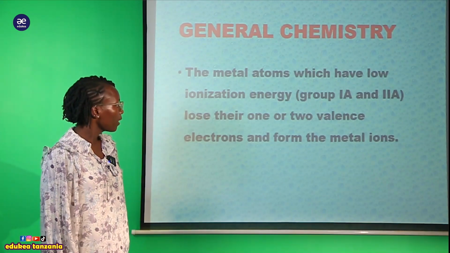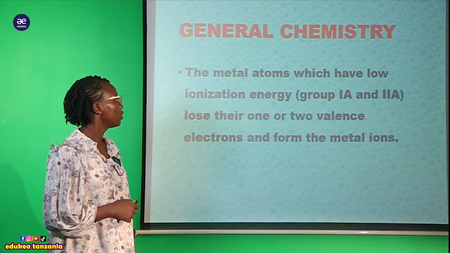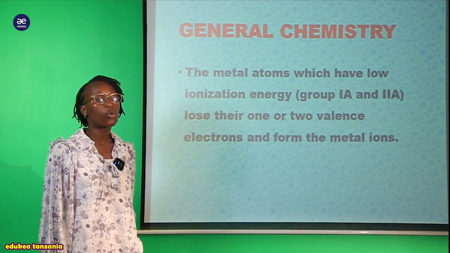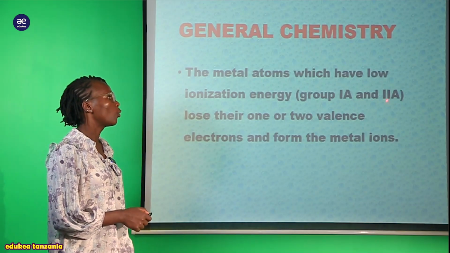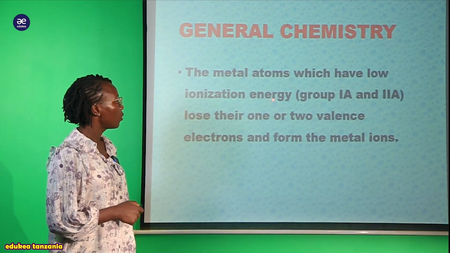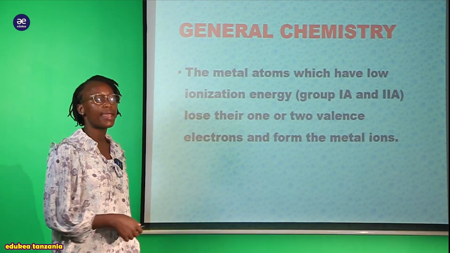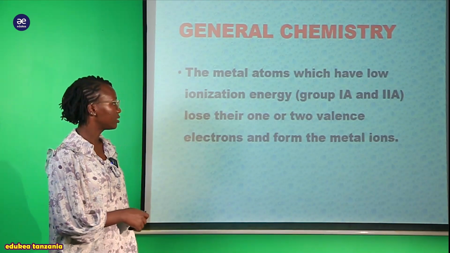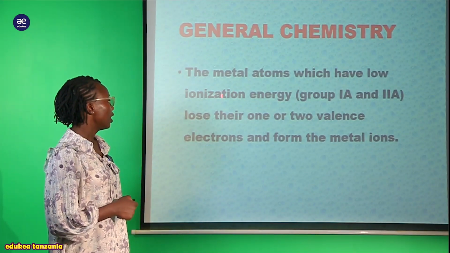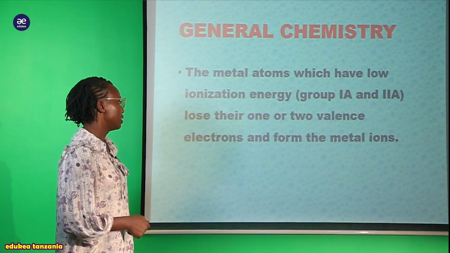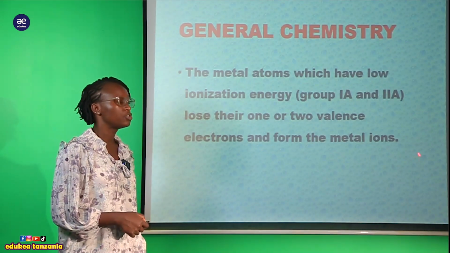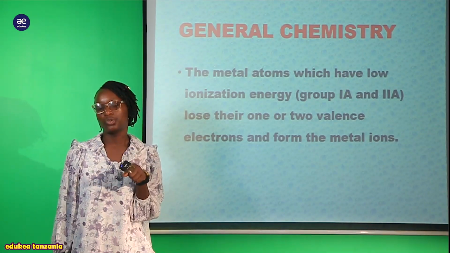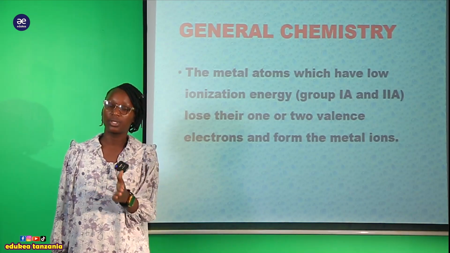Sasa lazima ujiulize what is ionization energy? Tutaenda kuona. So na always the atom which have low ionization energy ni ile group 1 na 2, the group 1 and 2. Na group 1 and 2 obviously ni group 1A na group 2A. So they lose their 1 or 2, kwamba huyu group 1A atakuwa na lose 1 electron, lakini huyu group 2A atakuwa na lose 2 electron. Therefore that's why anasema kwamba they lose their 1 or 2 valence electron and form the metal ion. Sasa huyu atom ambaye alikuwa ni group 1A ata lose 1 electron, then akisha lose anaenda kutengeneza the what?